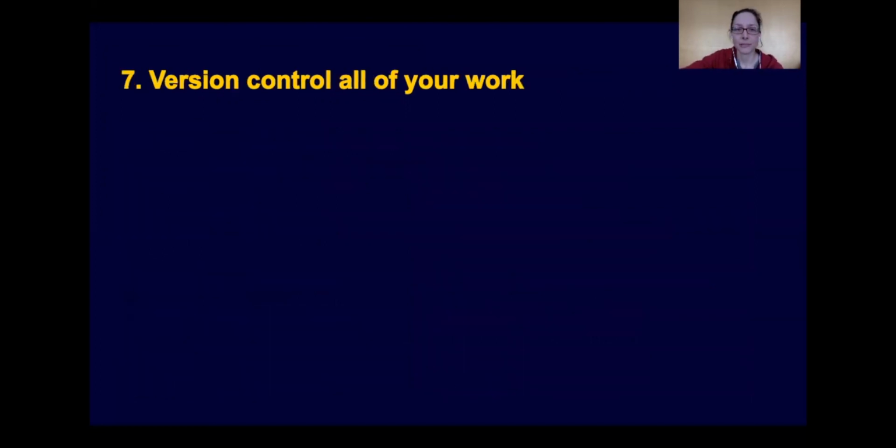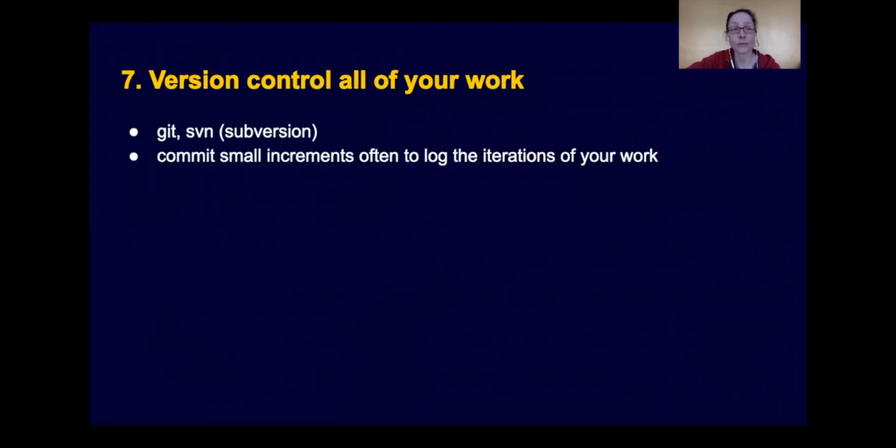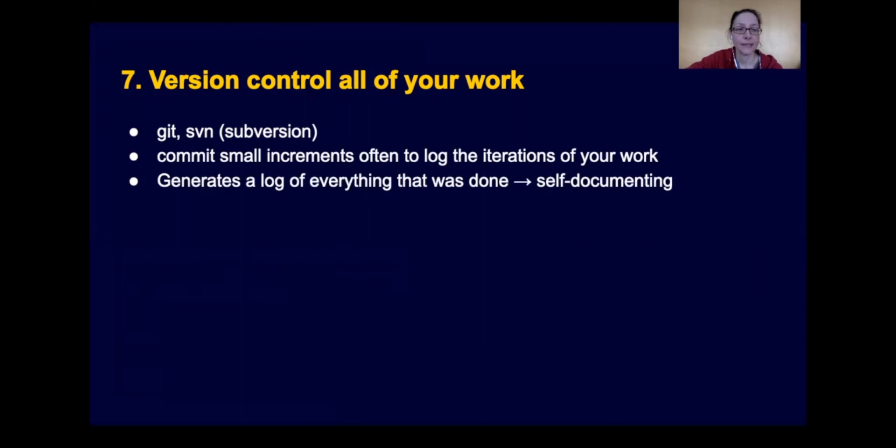And then the final principle that I'm going to talk about today is version controlling all of your work. For version control, you could use, for example, Git or Subversion SVN. And what you can do here is you can really commit small increments often. So you're logging the iterations of your work. And then as you go back, it will generate a log of everything that was done in your project. So you're also accomplishing some self-documentation here. And you're, of course, always able to revert back in time anytime you need to.